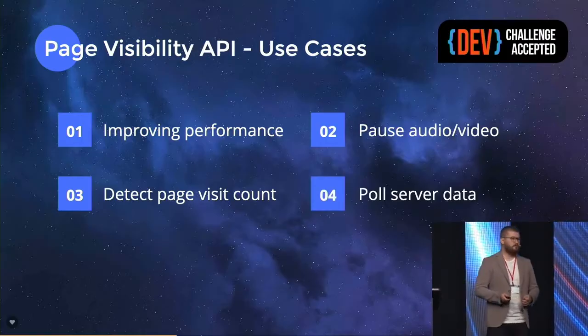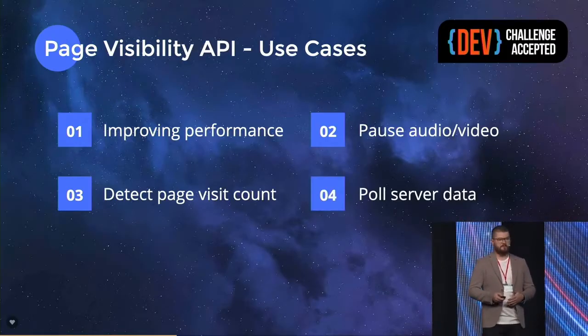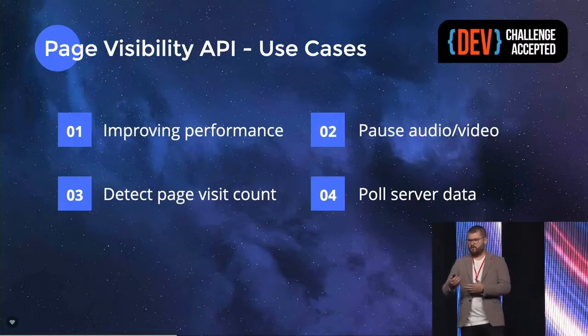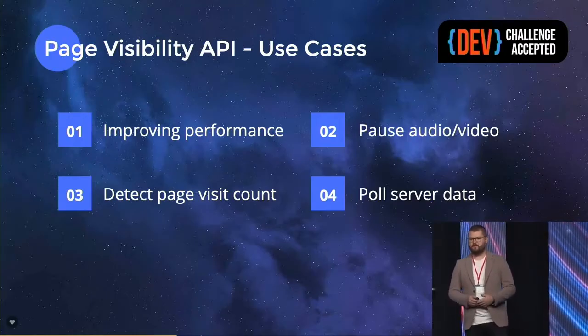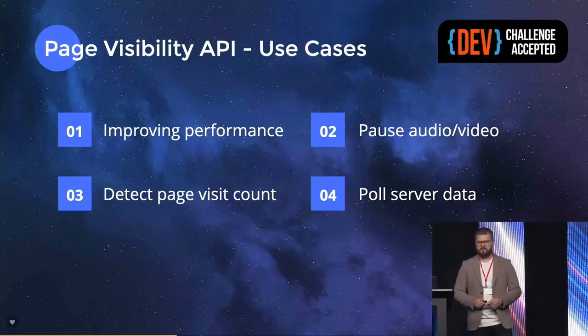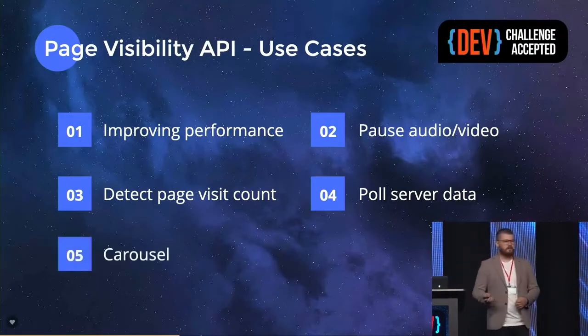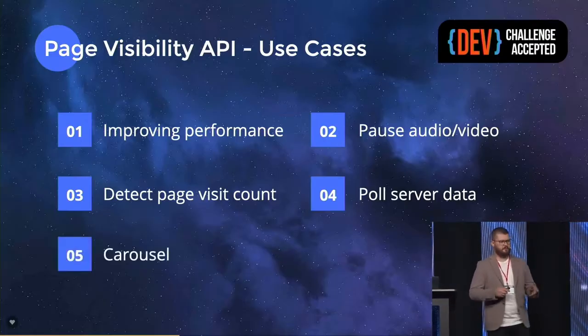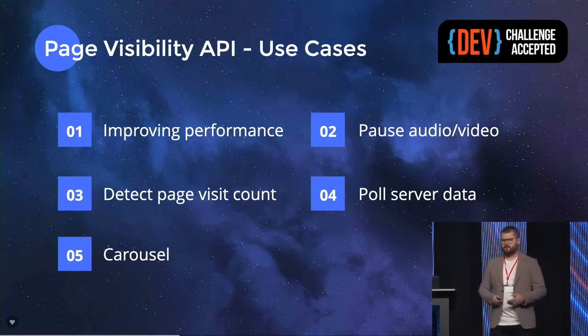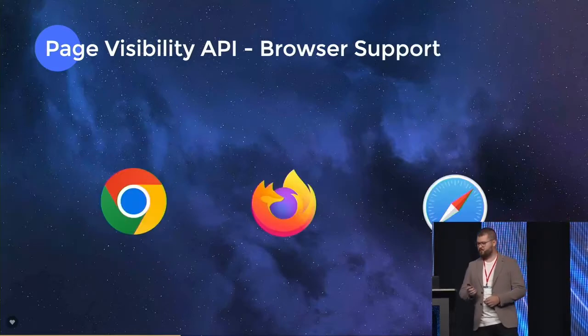And we can stop polling from the server. If we have some polling mechanisms and the user is just not viewing the page at the moment, we can stop that and put our server to a little bit less stress. And we can, again, stop some, for example, carousel. We don't need to run that code if user is not observing the page.